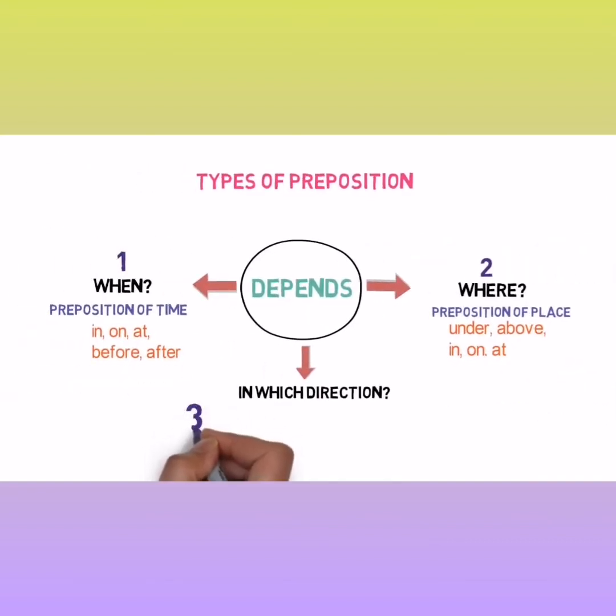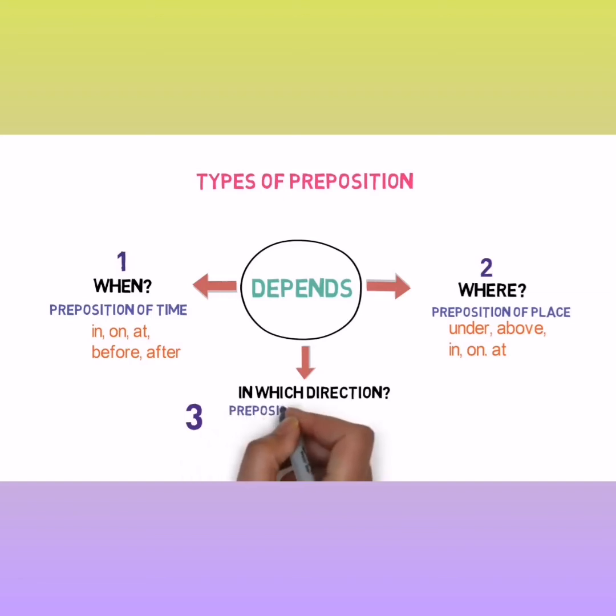The preposition that describes where to go or where to put something is called preposition of direction. Some of the examples of it are to, into, of, from. Let us check this with some sentence examples to make things clear.